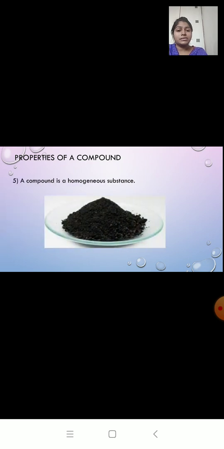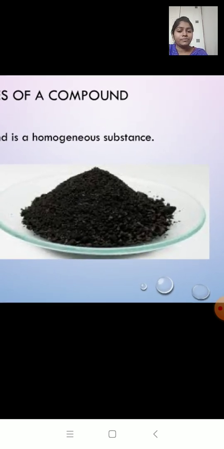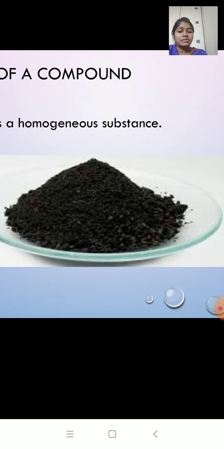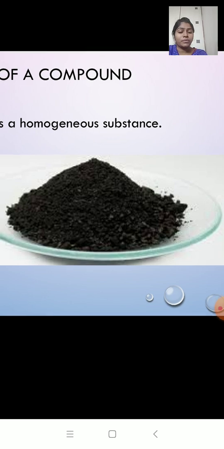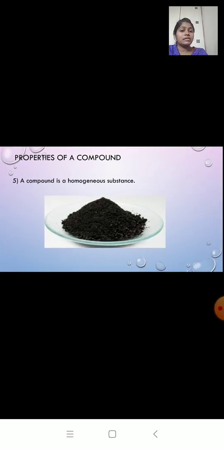And the last property: a compound is a homogeneous substance. Now when you take a magnifying glass and look at this compound, you can see that it looks the same throughout. We cannot see more of iron or more of sulfur at any part. It looks the same throughout. So we can say that a compound is a homogeneous substance. I hope you have understood.